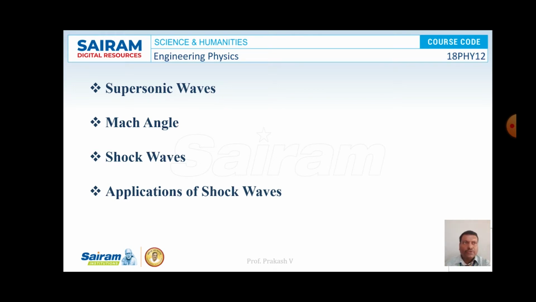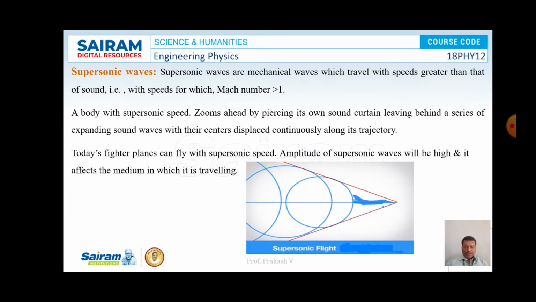So what are supersonic waves? Supersonic waves are mechanical waves which travel with speed greater than the speed of sound, for which the Mach number is greater than 1. Fighter planes can fly with supersonic speed, and the amplitude of supersonic waves is observed to be very large, and it affects the media through which it is traveling.